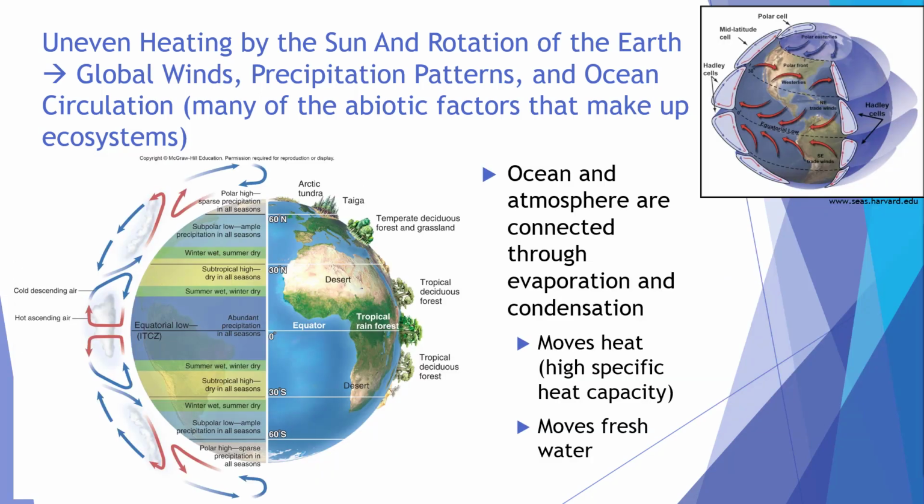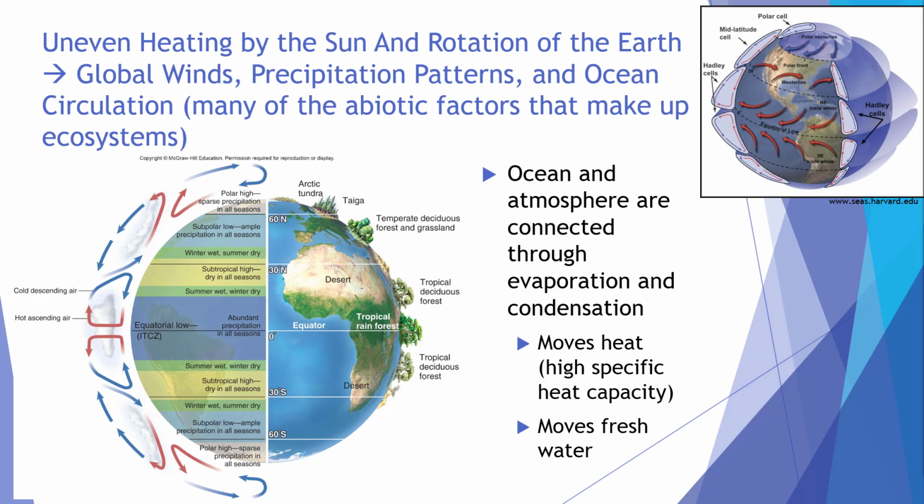The ocean and atmosphere are connected through evaporation and condensation. The atmosphere absorbs water from the ocean via evaporation. Winds carry it to other latitudes, and then the water condenses and rains out, moving heat and water around the globe. The water moves heat via its high specific heat capacity, which means that it takes a lot of energy to heat up or cool down water. It also moves fresh water around.